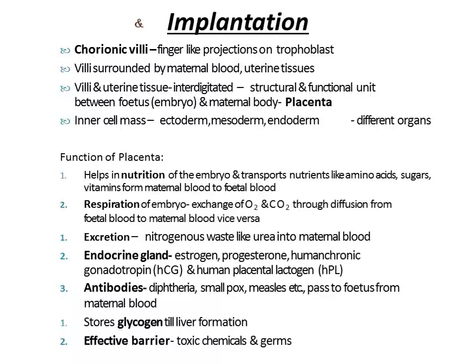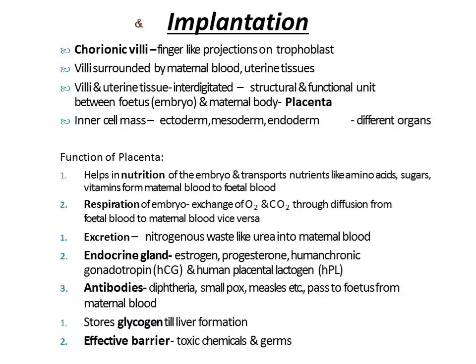It releases estrogen hormone, progesterone hormone, human placental lactogen hormone for milk production in the female body, and human chorionic gonadotropin hormone. The placenta also releases antibodies, immunoglobulin G, which give immunity against some common diseases like diphtheria, smallpox and others. This placenta also stores glycogen as stored food. Okay. And it definitely acts as a barrier from germs.